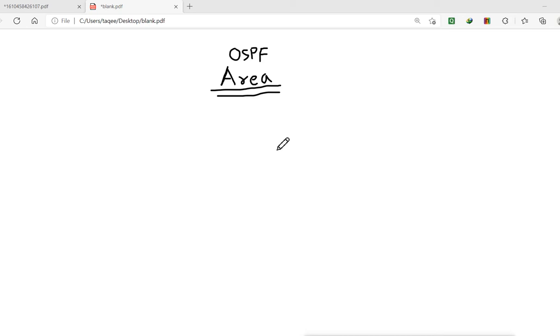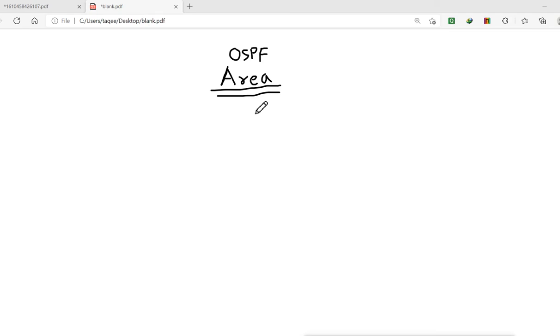But why do we configure the areas? If you don't do the route summarization, then you don't need to configure the areas. Now if you want to configure the areas and do the route summarization, then you have to design the network properly.